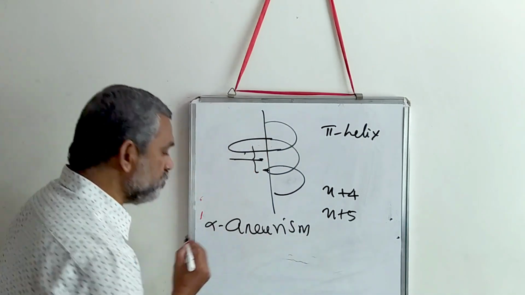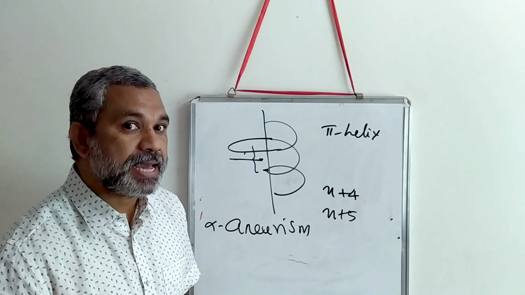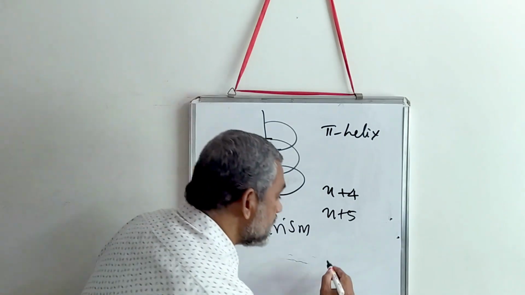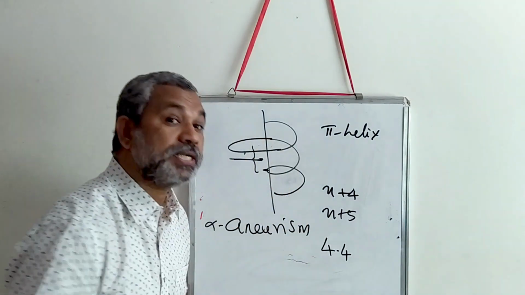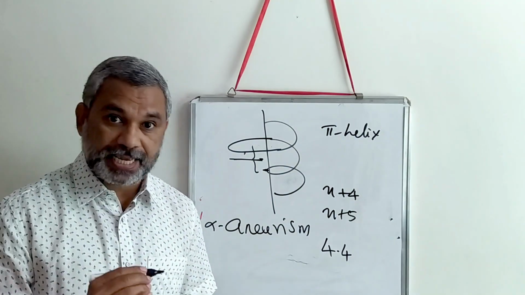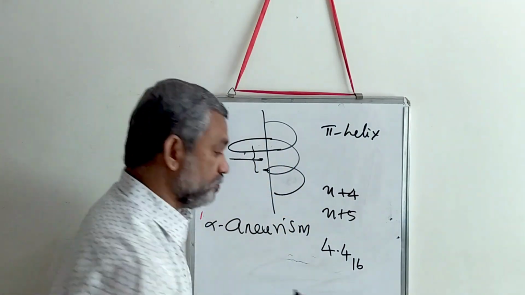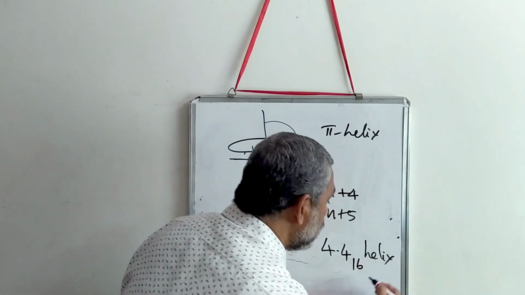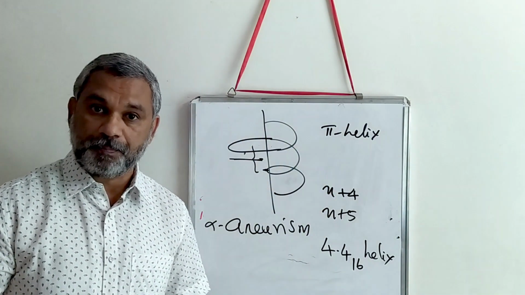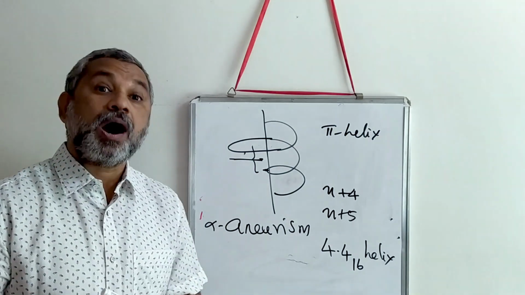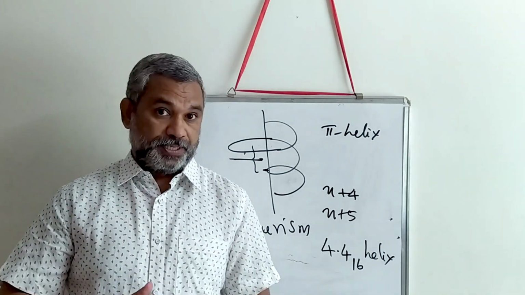A-N-E-U-R-I-S-M, alpha aneurysm. So you will see that it is in this helix, 4.4 residues are forming the helical structure, which means it has about 16 atoms. So therefore it is a 4.416 helix also. Now, how exactly is this formed?